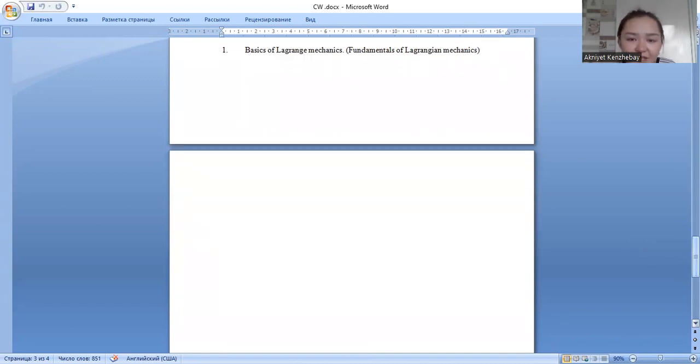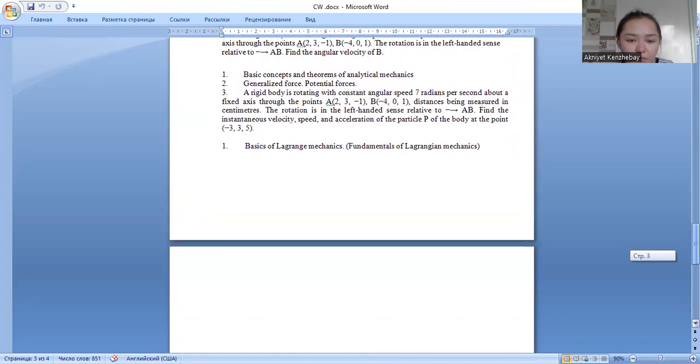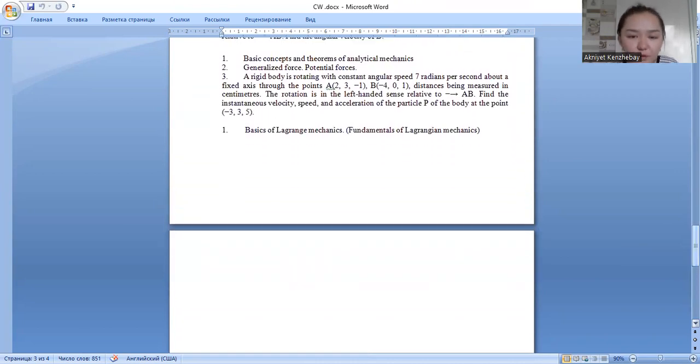Basics of Lagrangian mechanics, fundamentals of Lagrangian mechanics. So, basic concepts of theorems of analytical mechanics. So Lagrangian, generalized force and potential force.